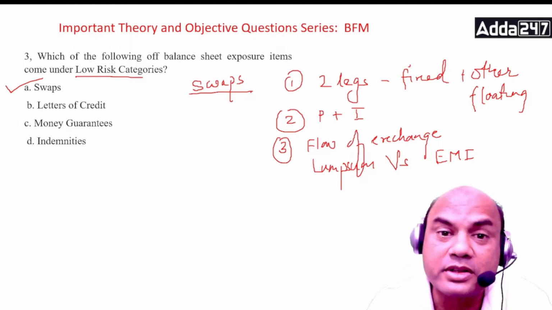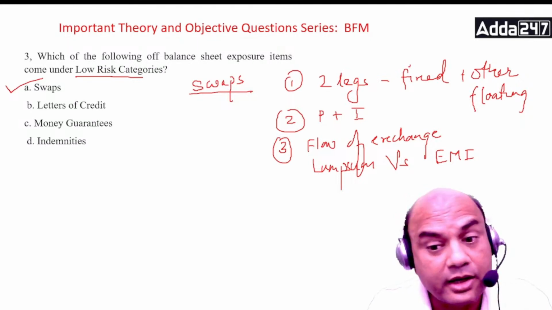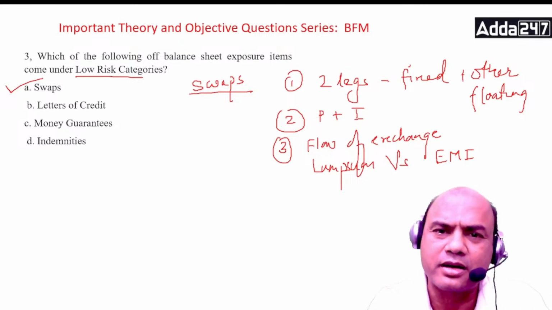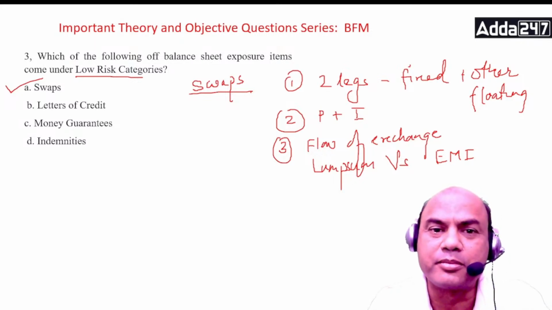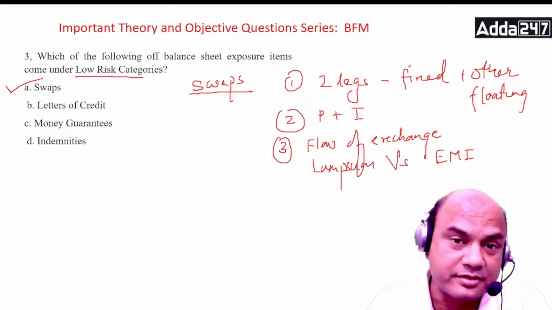But because here we are eliminating the credit risk, that is very important. Market risk is obviously there. See, anywhere you go, you'll find the market risk. That is obviously there. But credit risk, you can eliminate. And that is the main concern.